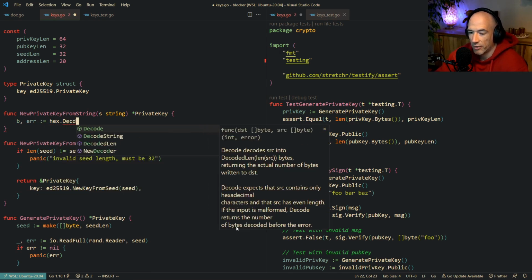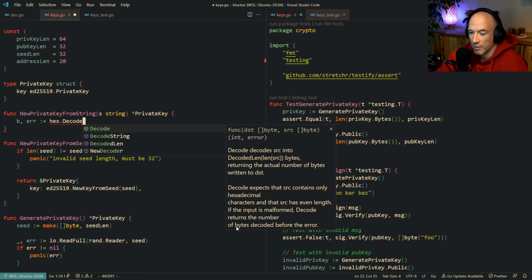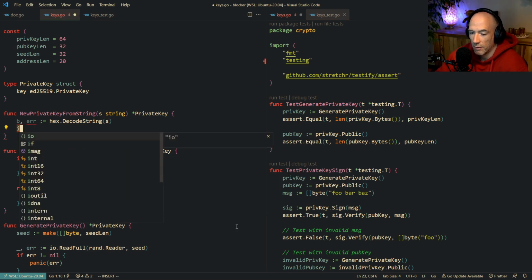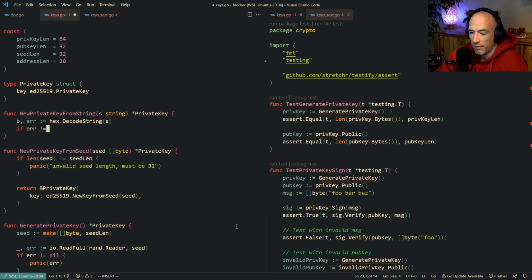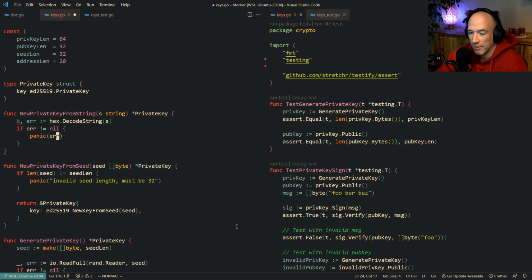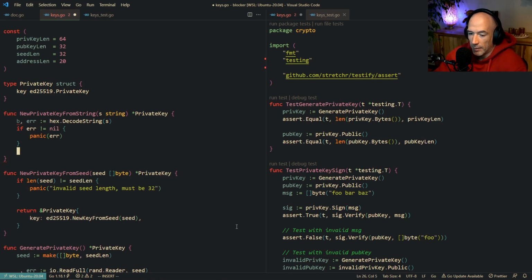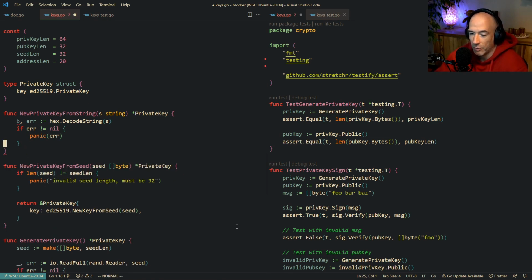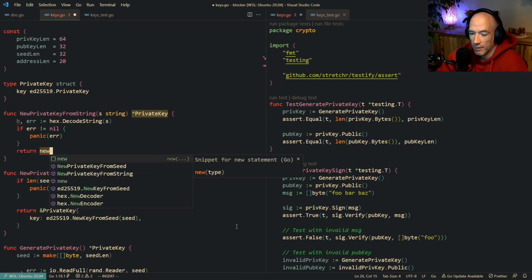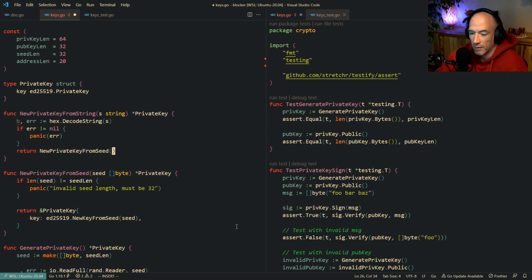Hex decode. If err is not nil, let's just panic for now. And then we could do this. So we're gonna decode the string, and then we're gonna basically just return the new from seed.